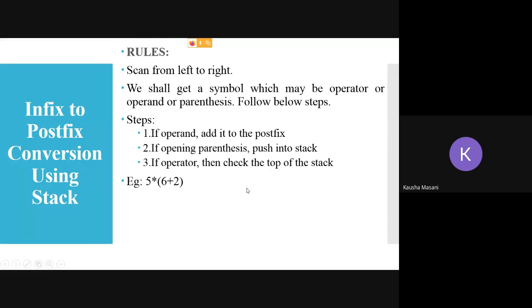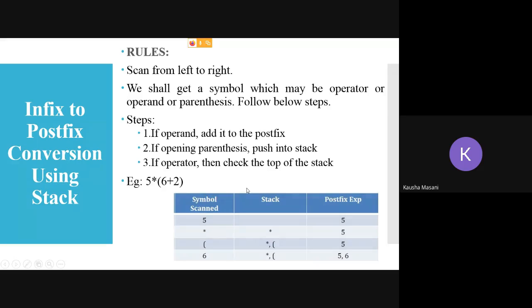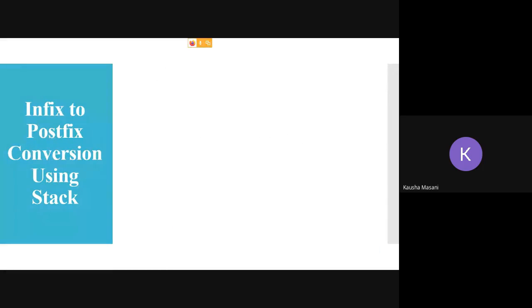Here is one example which I have taken: 5 star bracket 6. This example was to demonstrate the operand and the opening parenthesis, that's why I have taken it. We'll continue: if there is an operator, then we have to check the top of the stack. From there we are going to continue now.